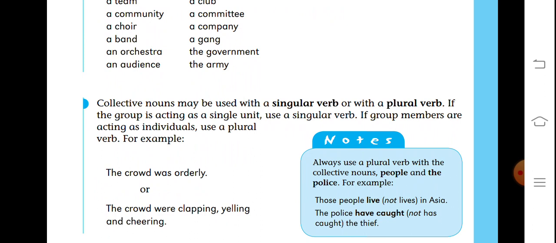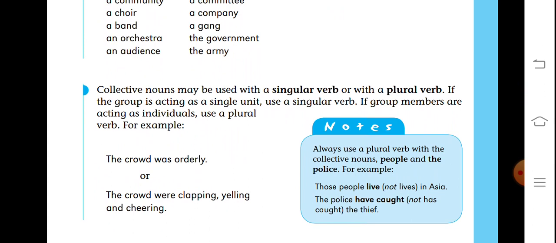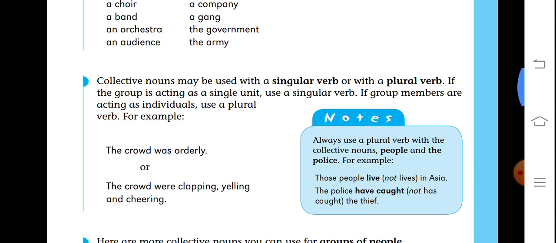Now, notes are given here. Always use a plural verb with collective nouns such as people and the police. For example, those people live in Asia. Here, live is used. We cannot use lives because people is always plural. In the same way, the police have caught the thief. Here we cannot use has caught because police is always considered a plural subject. So you have to keep this in mind while using verbs with these nouns.